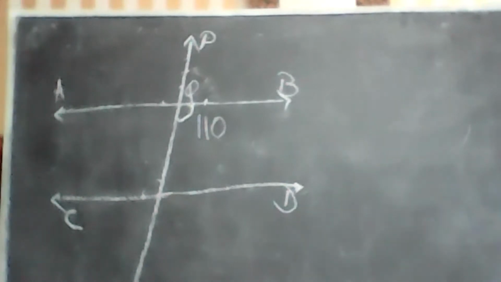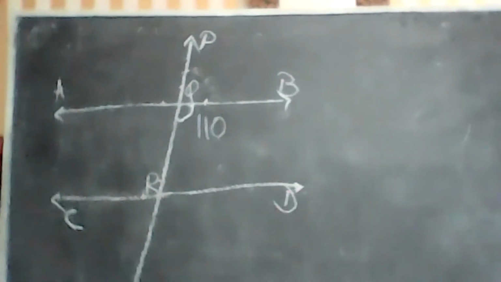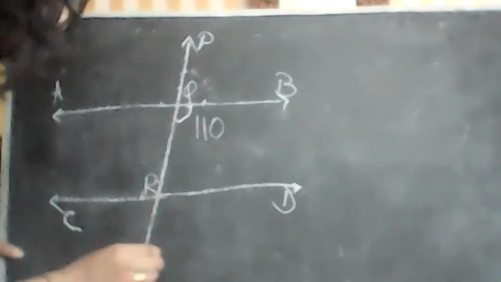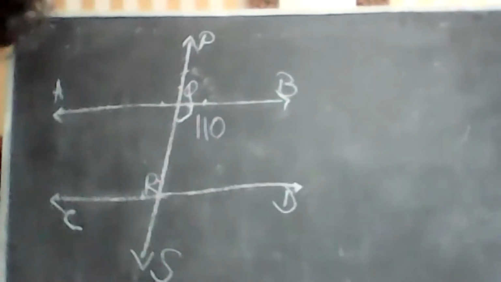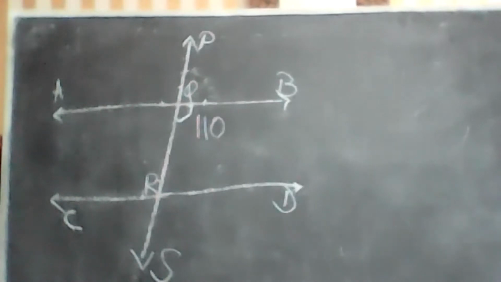Ma'am, what is the distinct point? Ma'am, R. What is the last one? Transversal. Ma'am, RSD.